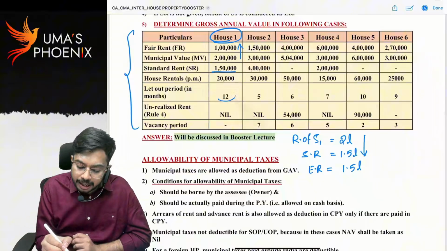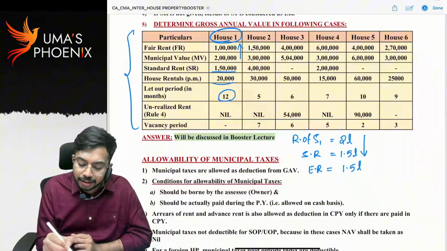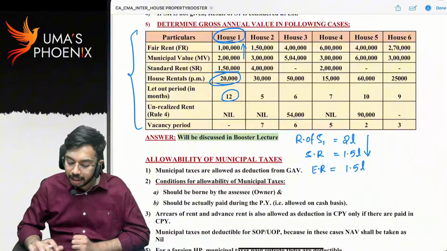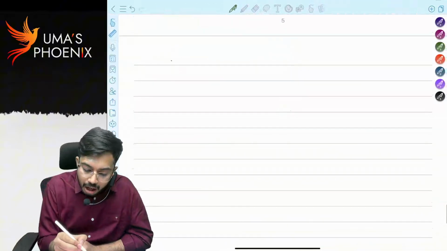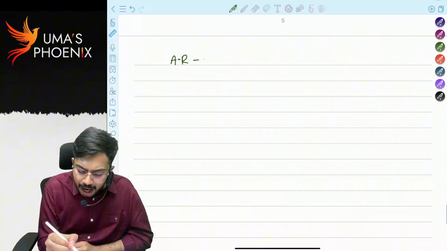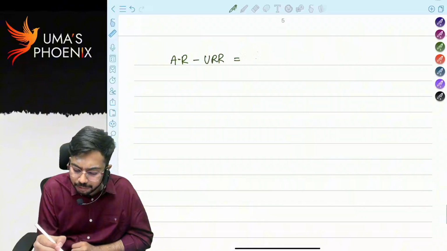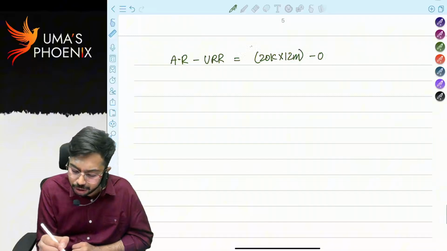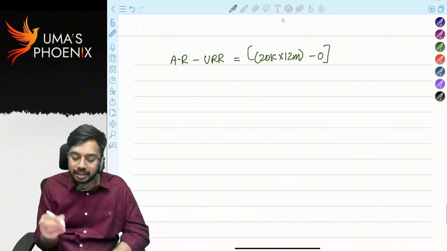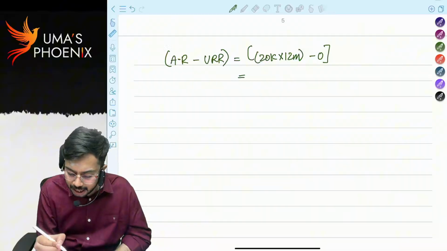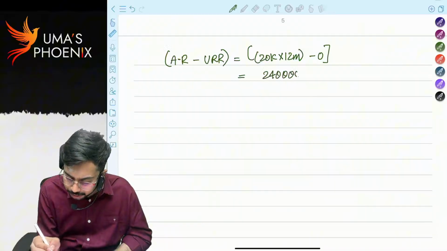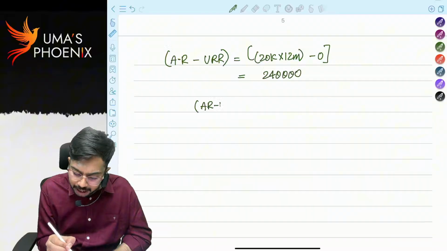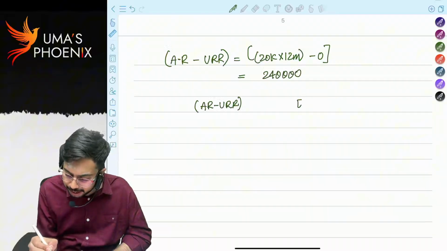The house property is let out for 12 months. Actual rent is 20,000. That means actual rent is equal to actual rent minus unrealized rent. 20,000 into 12 months minus 0. Am I correct or not? There is no unrealized rent. The actual rent minus unrealized rent is 2,40,000. Now let us compare actual rent minus unrealized rent with expected rent.